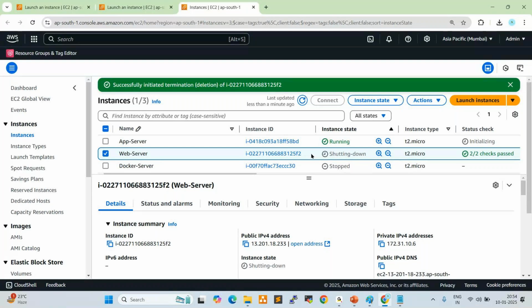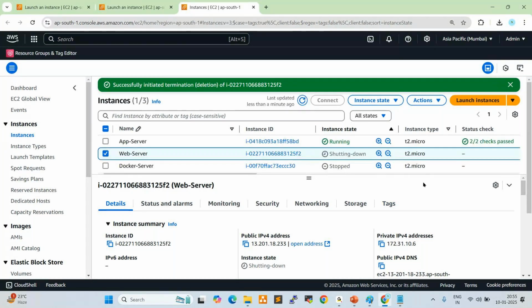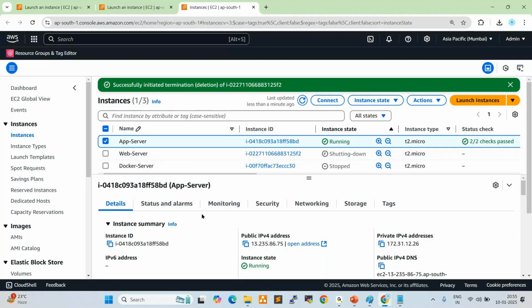But in real-time projects, we use backup strategies, so from a backup we can recover it. Now it is terminating. This server also I want to terminate. Go to instance state, terminate instance. Yes, it is terminated.